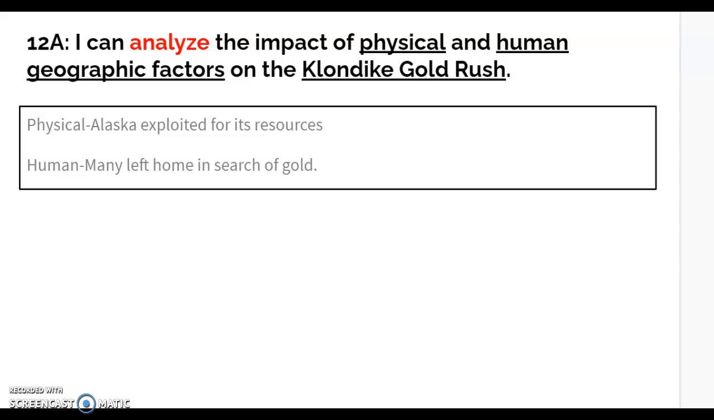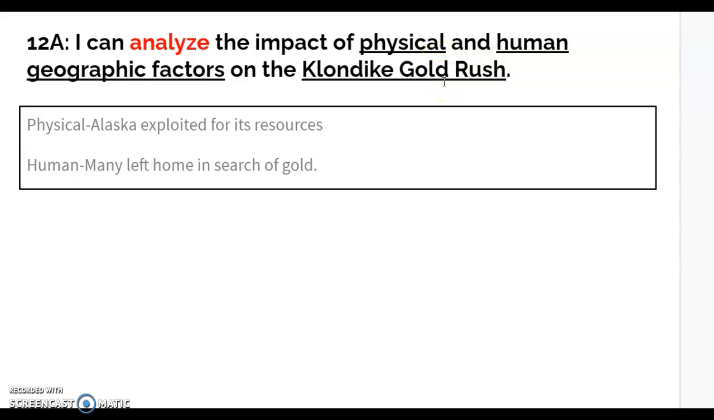12A, the standard 12A states, I can analyze the impact of physical and human geographic factors on the Klondike Gold Rush. So here you're trying to figure out what are the physical geographic factors for the Klondike Gold Rush and what are the human geographic factors for the Klondike Gold Rush.